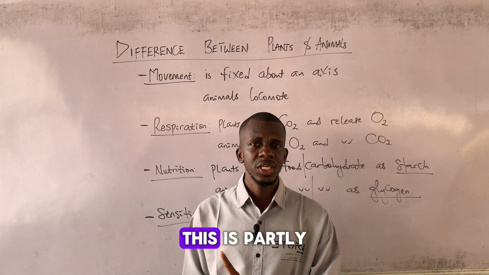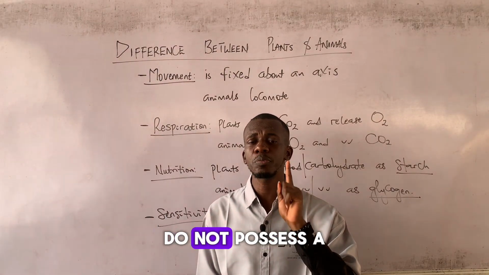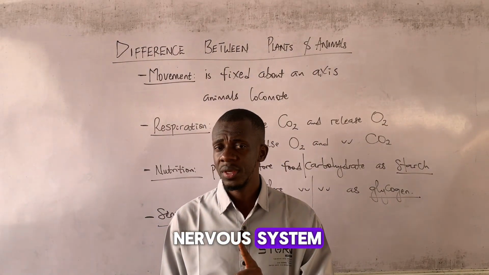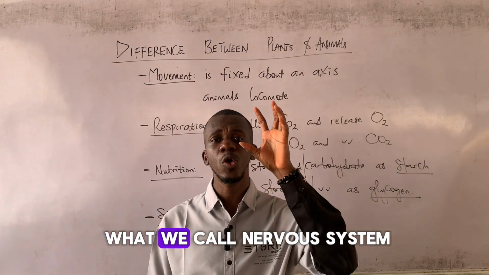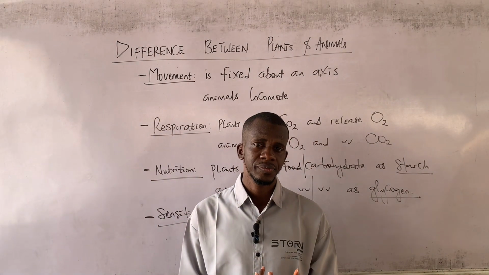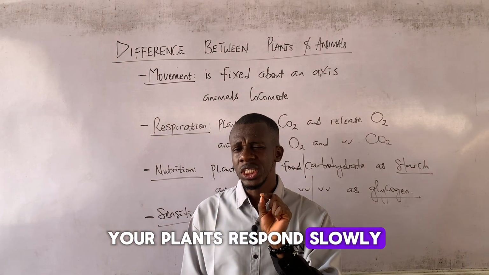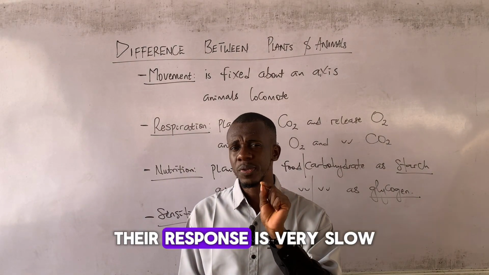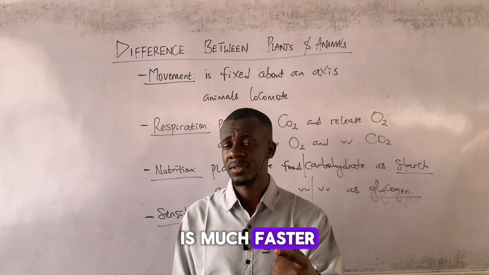This is partly owing to the fact that plants do not possess a nervous system. Plants do not have a brain. So your plant responds slowly to stimulus. Their response is very slow, but that of animals is much faster.